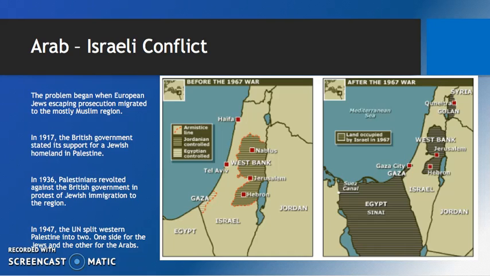So the problem between Israel and some of its surrounding Arab countries began when European Jews that were escaping persecution migrated to this mostly Muslim region and pretty much claimed Israel for themselves. In 1917, the British government stated its support for a Jewish homeland in what was then known as Palestine. And then in 1936, the Palestinians revolted against the British government in protest of Jewish immigration to the region. And then in 1947, the UN officially split Western Palestine into two, one side for the Jews and the other for the Arabs.